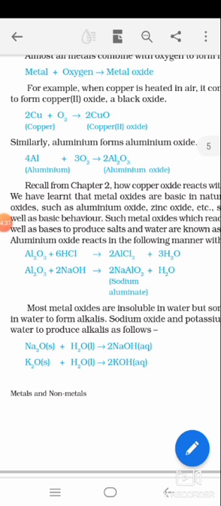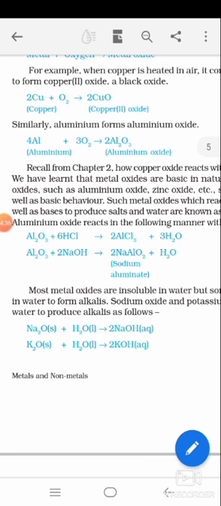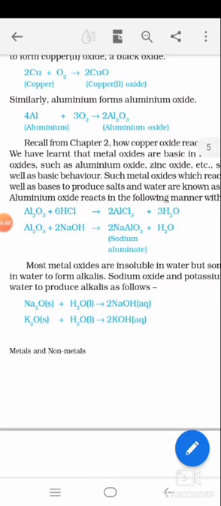The neutralization reaction is done. Now the next example, Al2O3 plus NaOH. NaOH means sodium hydroxide, which is a base. That means here Al2O3 is an acid. Here aluminium oxide is an acid. They react with each other to produce NaAlO2, sodium aluminate, which is a salt, plus water. So this is the characteristic property of metal oxides.